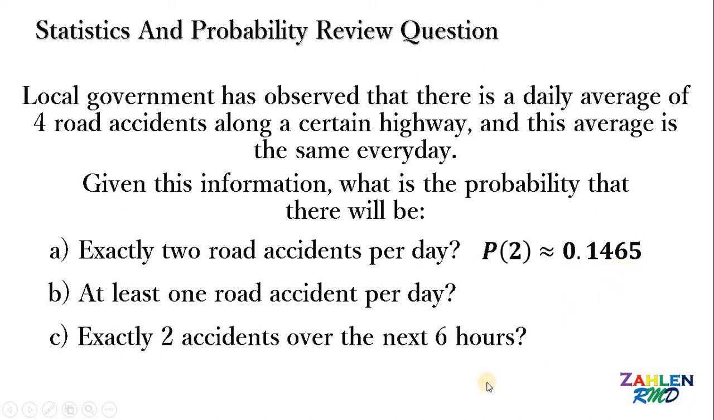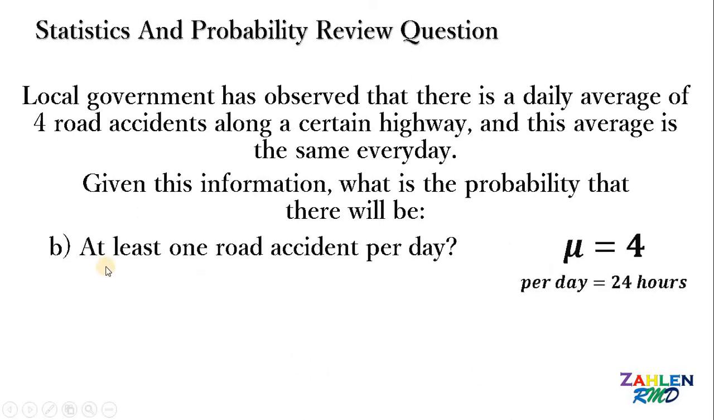Now, let's focus on letter B. We have at least one road accident per day. So, merong isang aksidente kada isang araw. At least one. So, pwedeng isa, pwedeng dalawa, pwedeng tatlo, pwedeng apat, lima, and so on and so forth. Now, x must be greater than or equal to 1 because we want at least one road accident per day. Therefore, x is greater than or equal to 1.